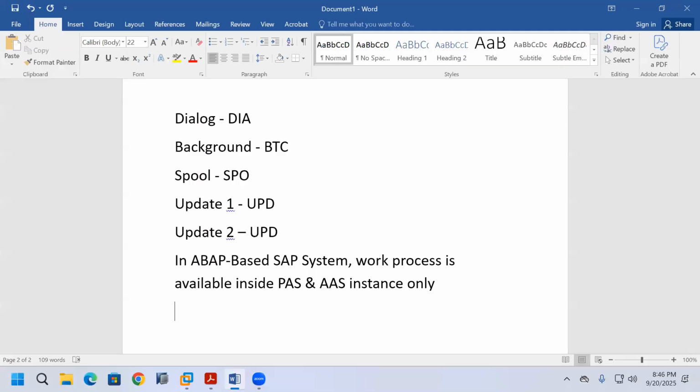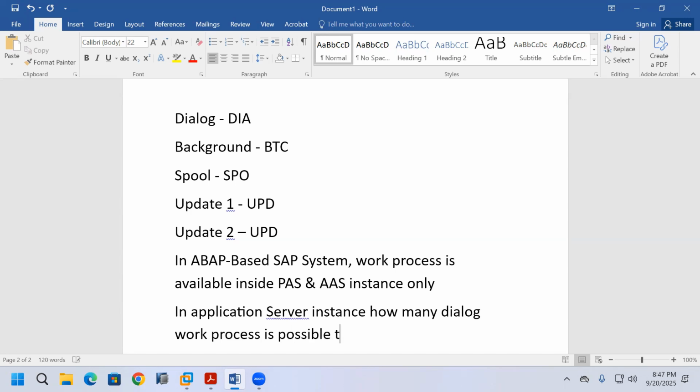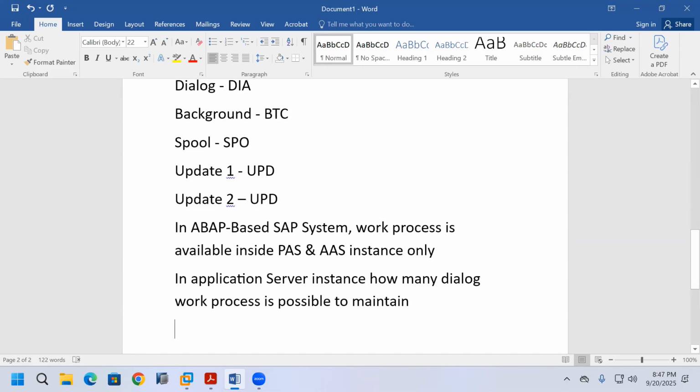So in an application server instance, how many dialog work processes is it possible to maintain?